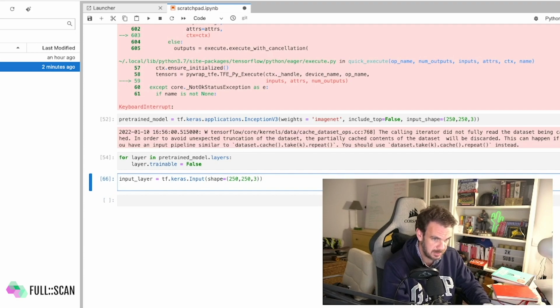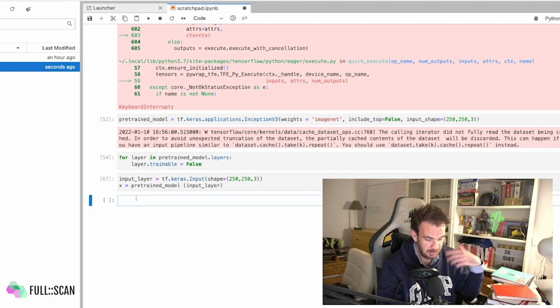Now let's put x equal pre-trained model applied to the input layer like that. Now let's start stacking layers on that. What else do we need to stack?